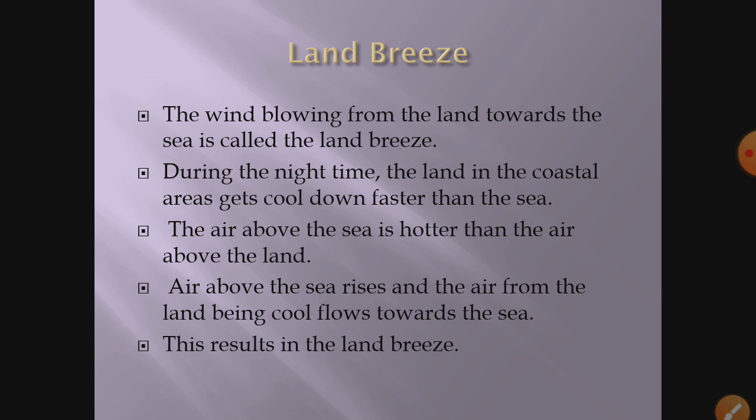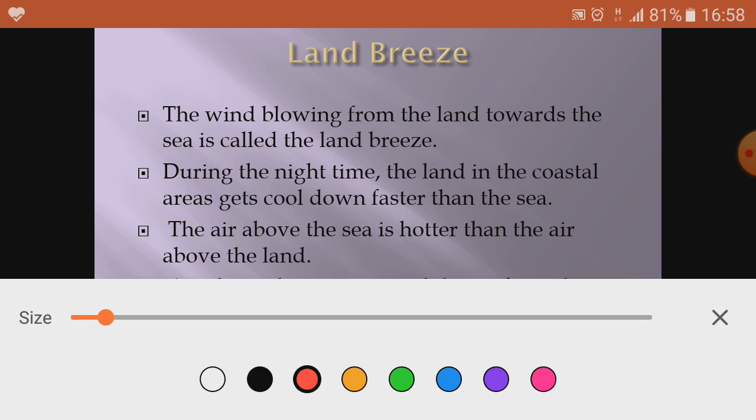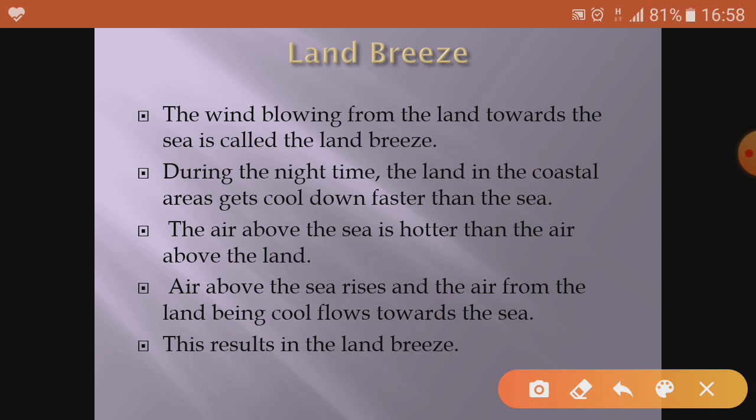Now what happens during the land breeze? The wind blowing from the land towards the sea is known as land breeze. So land breeze is from land to the sea, and it happens during the night time. This you have to remember.